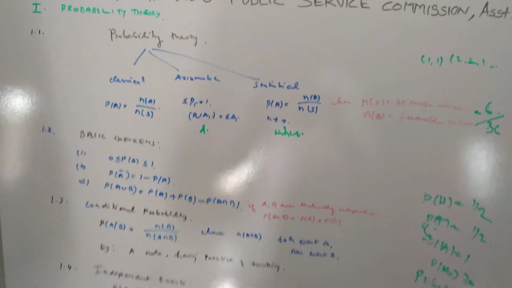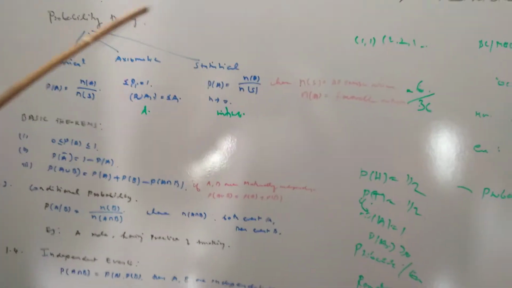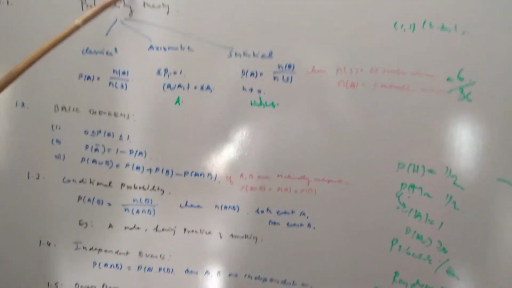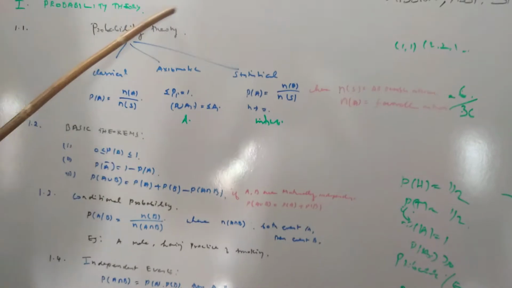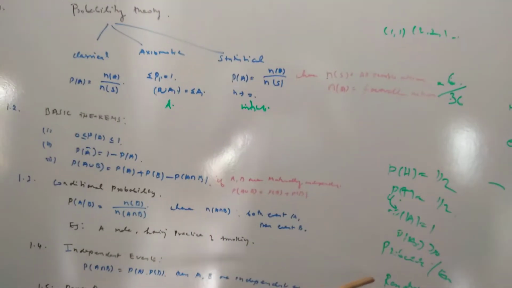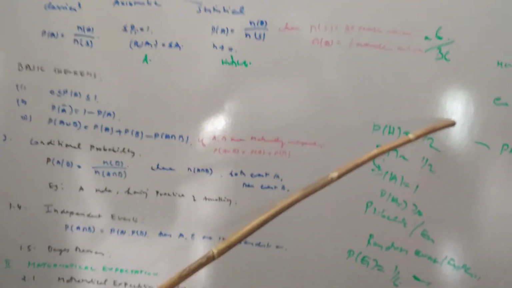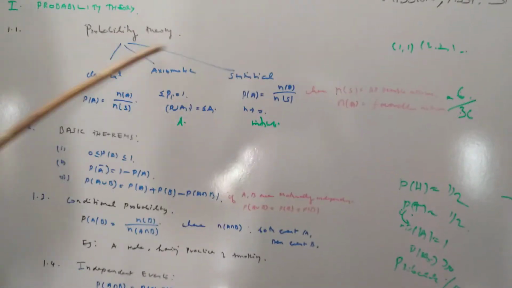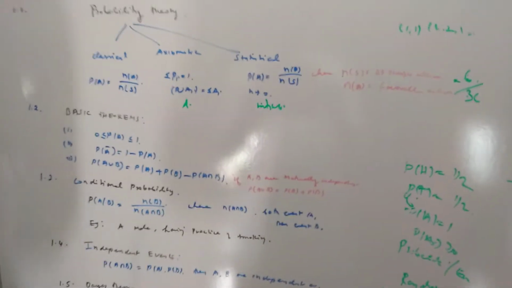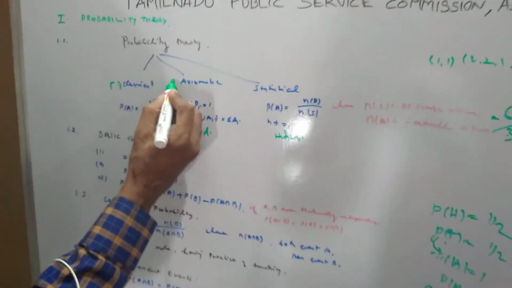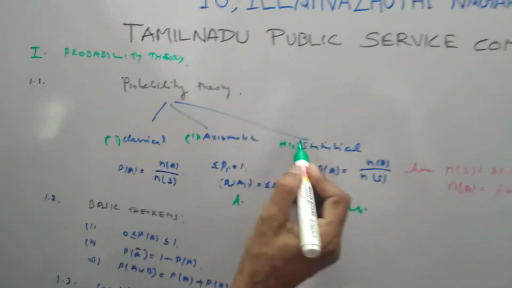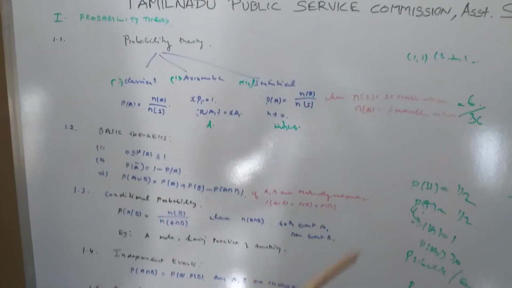Okay. So far we have discussed the introduction to probability theory. Before going to the introduction, we should know what a random experiment is, what a random event is, how to define the probability measure from random events, and then only come to the three basic definitions of probability theory: one is the classical definition, another is the axiomatic definition, and another is the statistical definition of probability theory. Okay, then we will go to today's session.